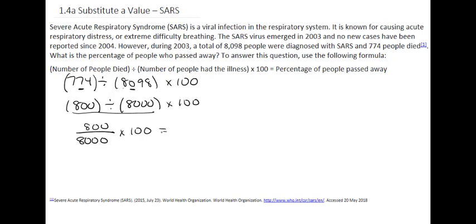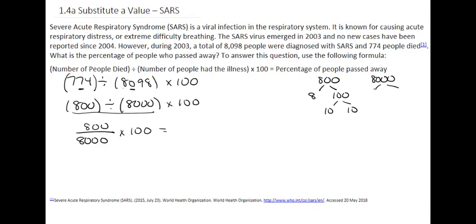So one of the things that we could do to make life a little bit easier for us is we're going to factor. So this 800 can be broken down into 8 times 100, and then this 100 can be broken down into 10 and 10. We'll just leave it there, as 8,000 can be done very similarly.